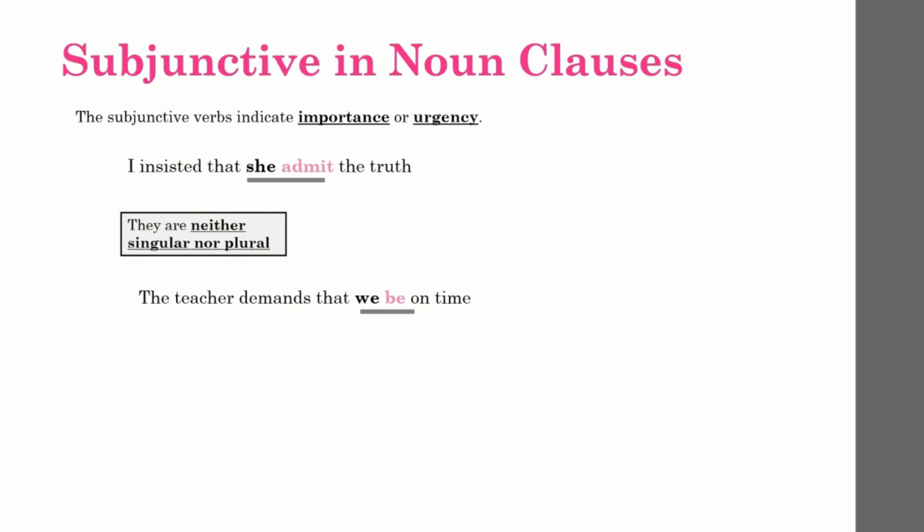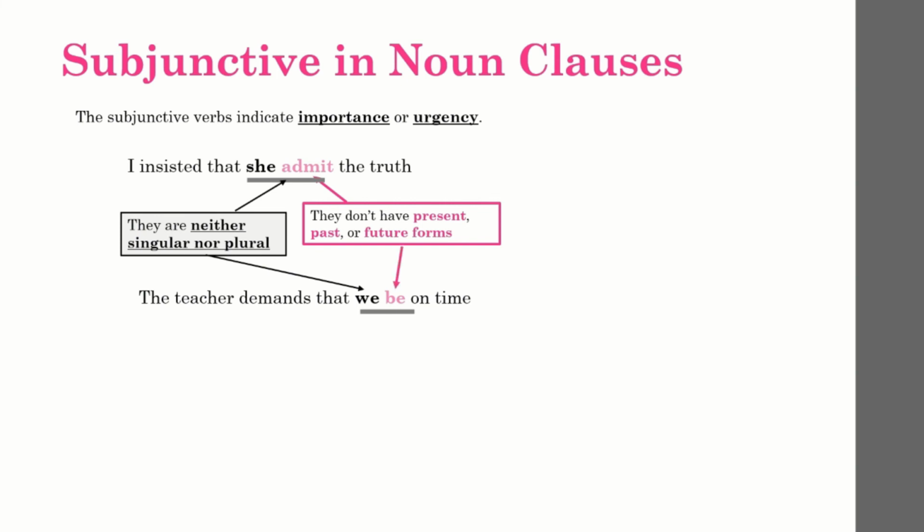See this? No matter what the subject is, the verb is in the base form. They also do not have present, past, or future forms. You see here, there is no time marker. No admits, no admitted, or was, or were here. The verb is in its base form.